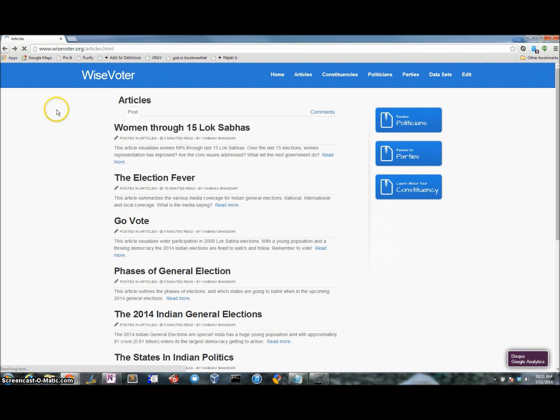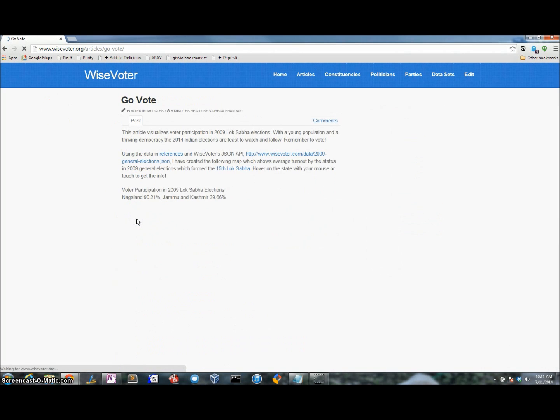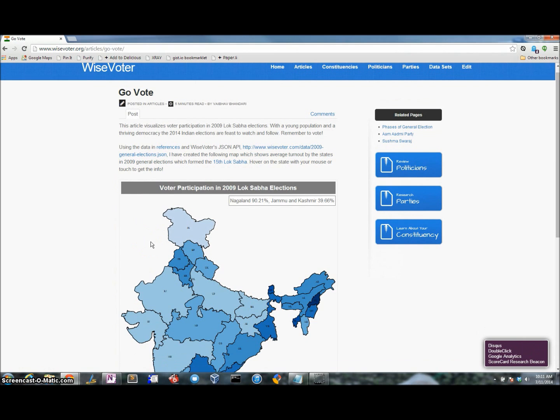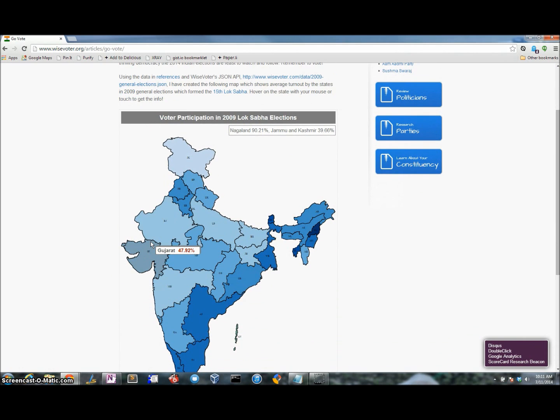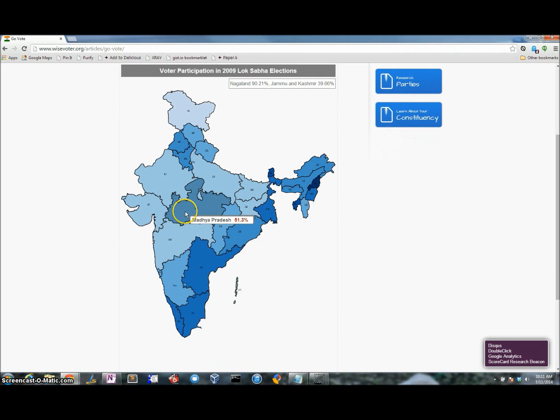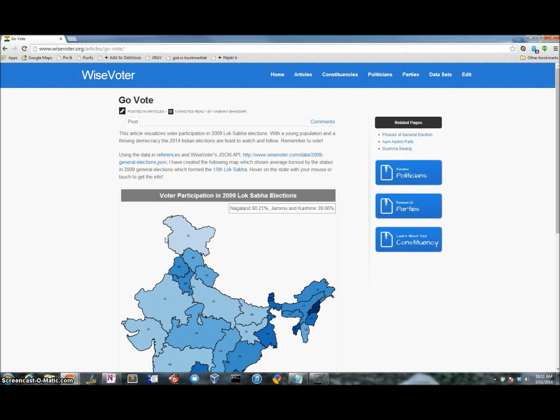Another interesting article is around voting. This is a D3 visualization of the data available on wisevoter.org, showcasing which states have what kind of voter participation. Here we'll see that state Nagaland has 90% voter participation, whereas Maharashtra has less than 50% participation. Again, this data is available for other people to write interesting articles using the WiseVoter platform.